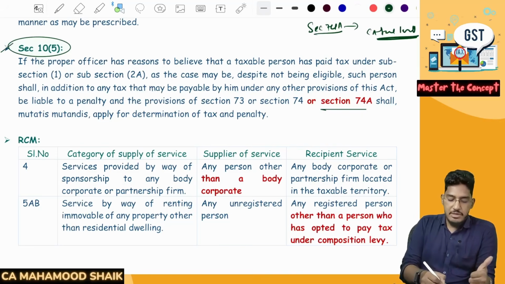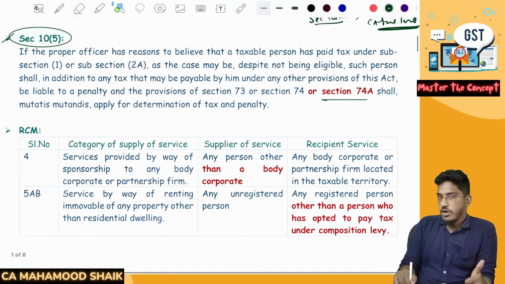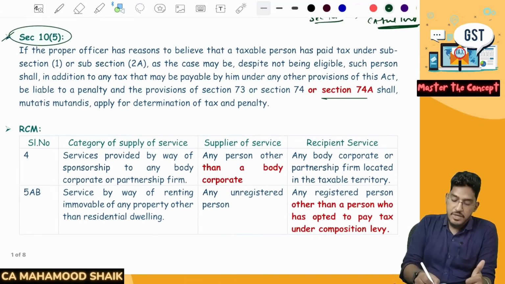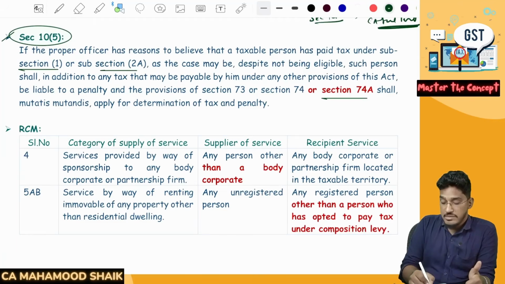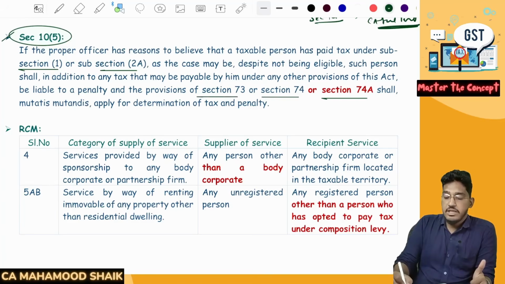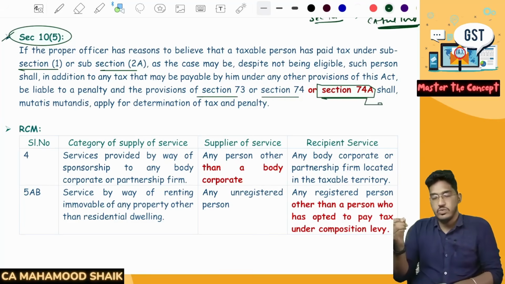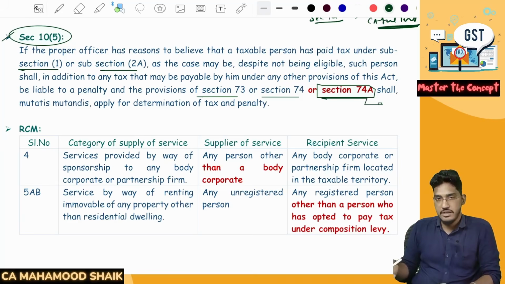So there is one slight amendment in section 10 subsection 5, which is talking about composition levy, which says that in case you are not eligible for composition levy either under 10 subsection 1 or 10 subsection 2A, but even though you are not eligible, still you are opting and paying the tax under composition levy, then the department can take action against you under section 73, 74. Earlier this used to be there. Now since a new section has been introduced, even the authorities can take action against you under section 74A also. This is the only amendment, but as I've told, not relevant for the CA inter. This amendment we will learn at the CA final level.